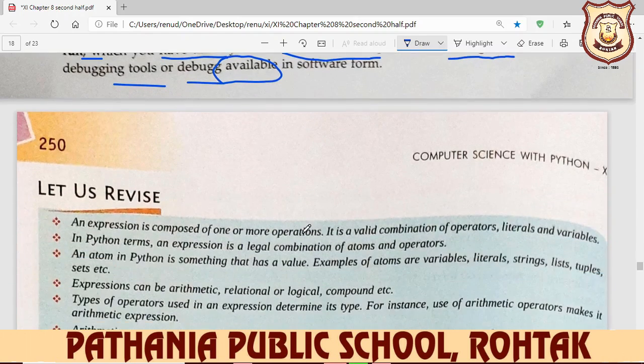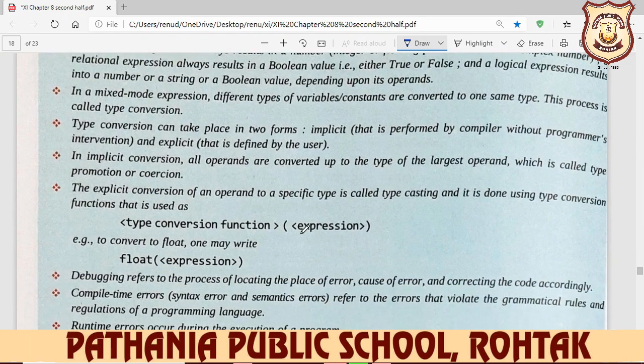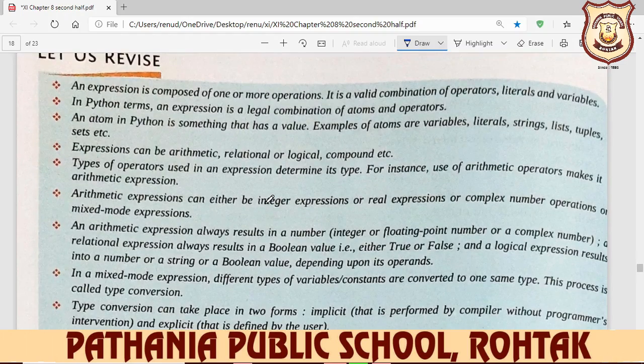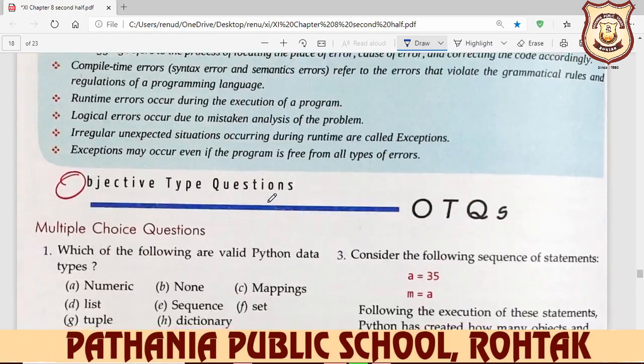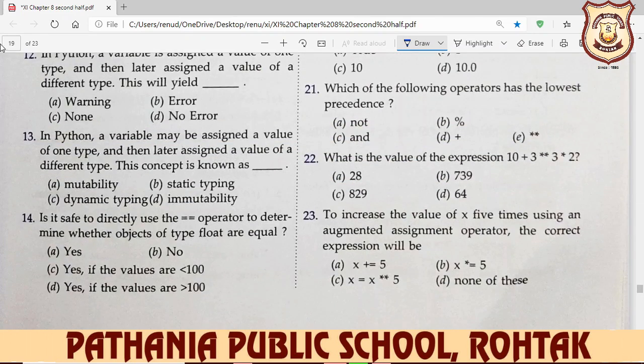So here our chapter number 8 is completed, and in chapter number 8 we learned casting and debugging and exceptions and your operators and expressions. All these things we learned in chapter number 8.